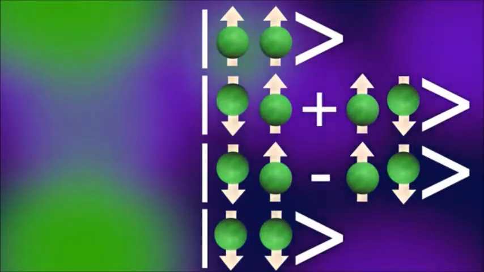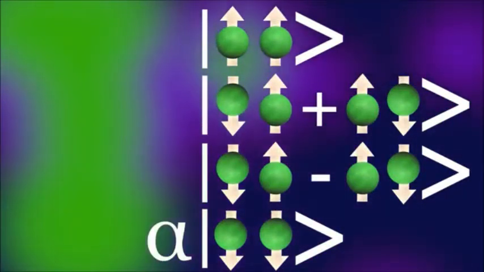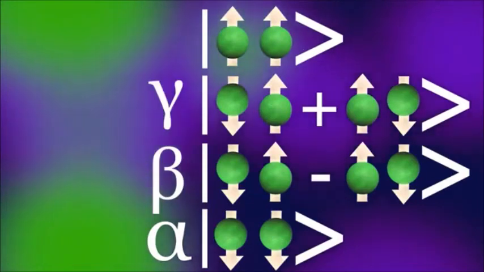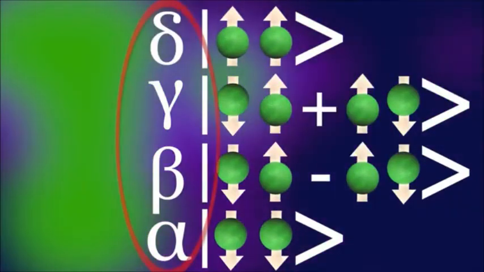Now it appears as if there are just 4 possible states, like the classical computer, which are 00, 01, 10 and 11. Quantum mechanics allows us to have a superposition of each of the 4 states, so I can write the quantum state as alpha times this, beta times this, plus gamma times this and delta times this.